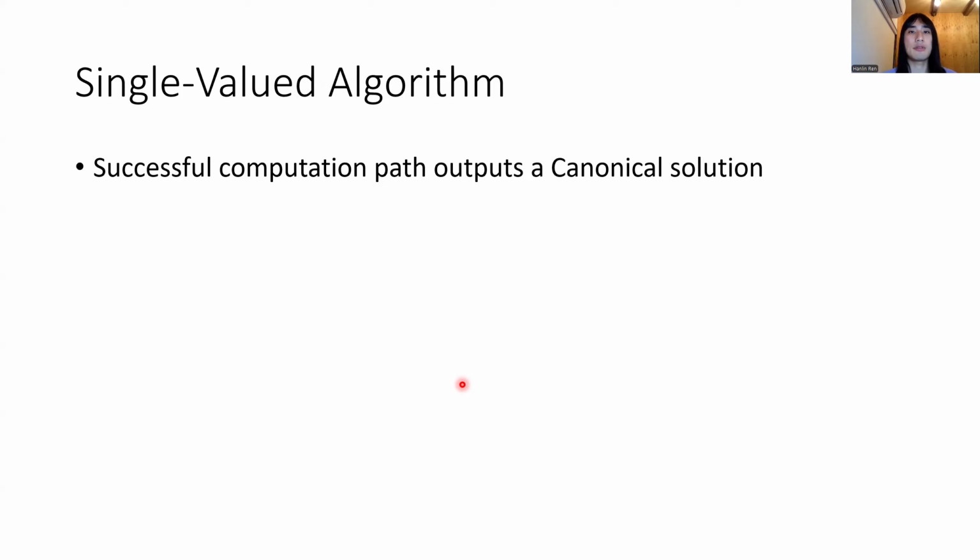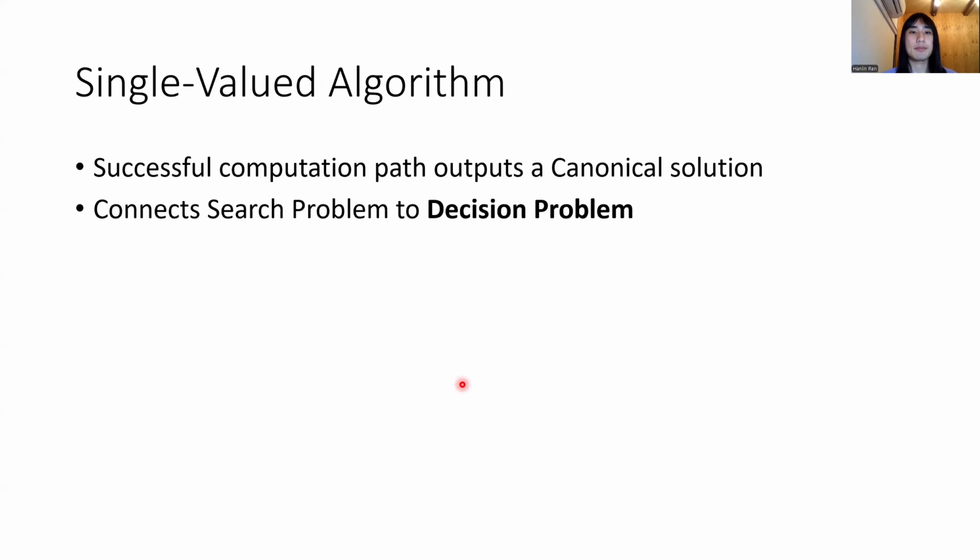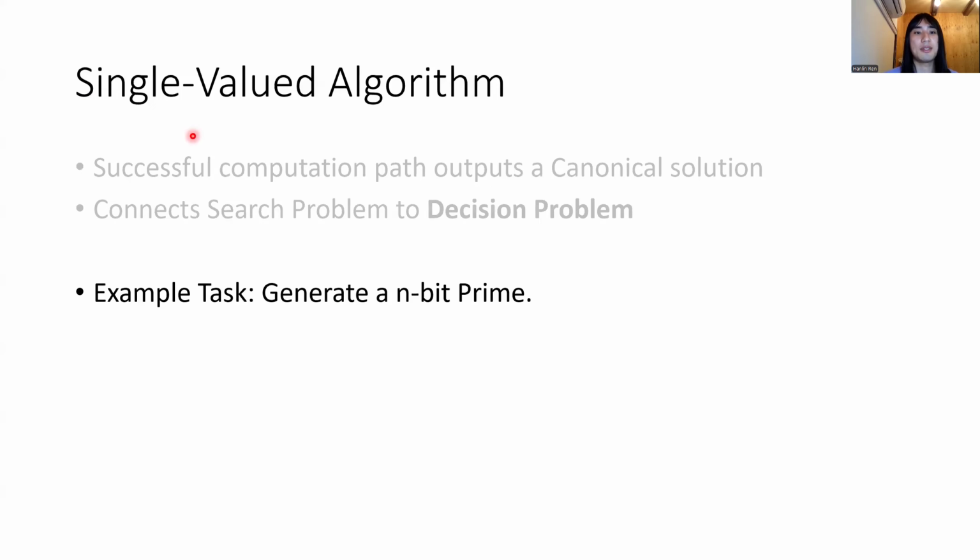And of course, the solution should be valid. This connects search problems to decision problems. So it should output a single canonical truth table, and then this truth table will correspond to a Boolean function. Without this single-valued guarantee, you may have two computational paths that output two different hard truth tables. Then you cannot define a single hard Boolean function out of this. So we really need this single-valued notion.